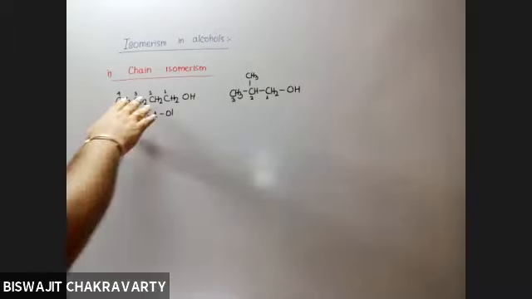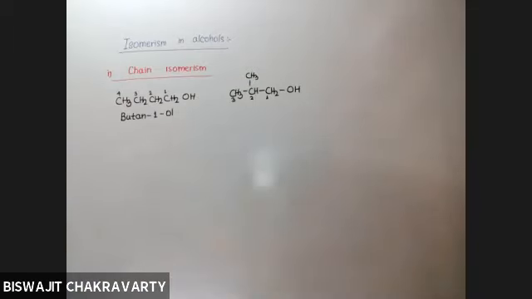If you look at these 2 molecules, in both cases the OH group is present at carbon number 1, but the difference lies in the carbon-carbon chain. In the first example there are 4 carbons in the main chain, but in the second one there are 3 carbons in the main chain.